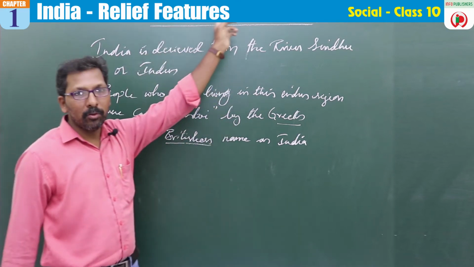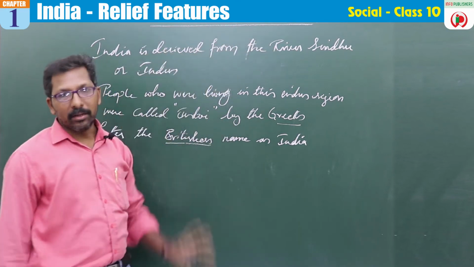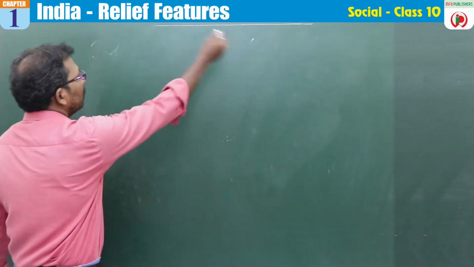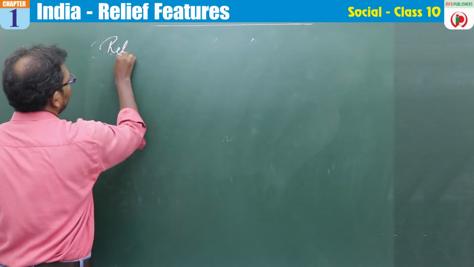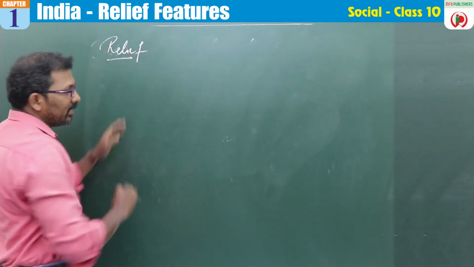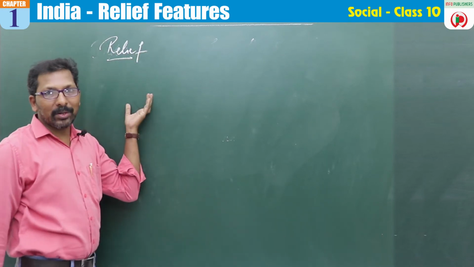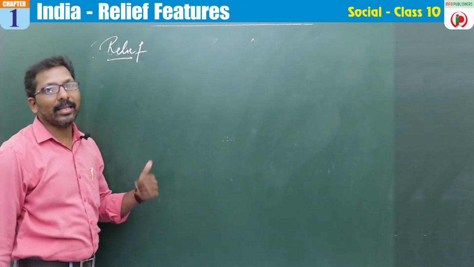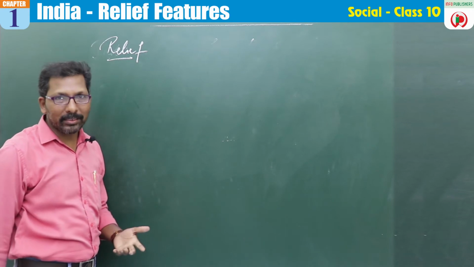Okay, now let us go to the next topic, that is relief feature. What is the meaning of relief feature? So what is relief? You might have got the explanation of this word in the 6th, 7th, 8th and 9th class also, but we'll try to recollect it again.